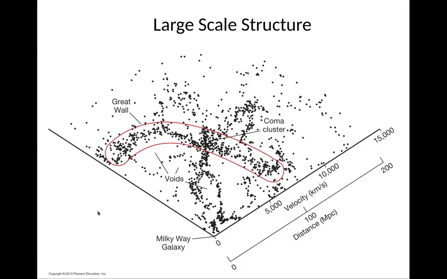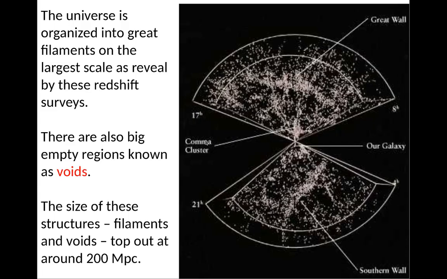Okay, so there's large-scale structure. You see all these large-scale structures. You see the Great Wall right here. These are voids, regions which are completely empty. All right, there's the Coma Cluster right there. And the universe organizes into these great filaments on a large scale, as revealed by the redshift surveys.